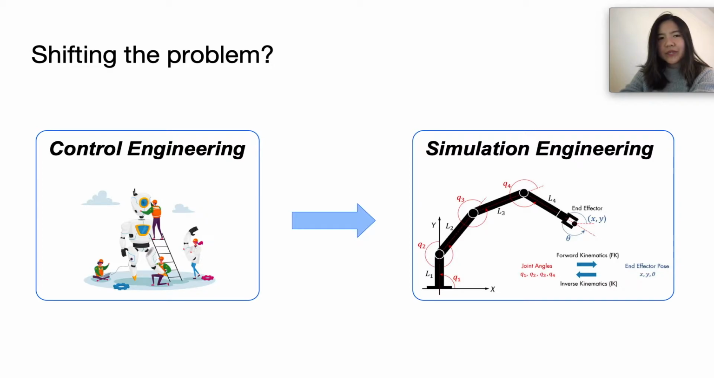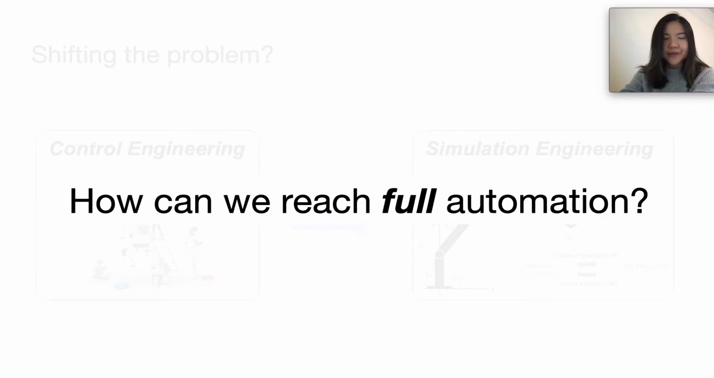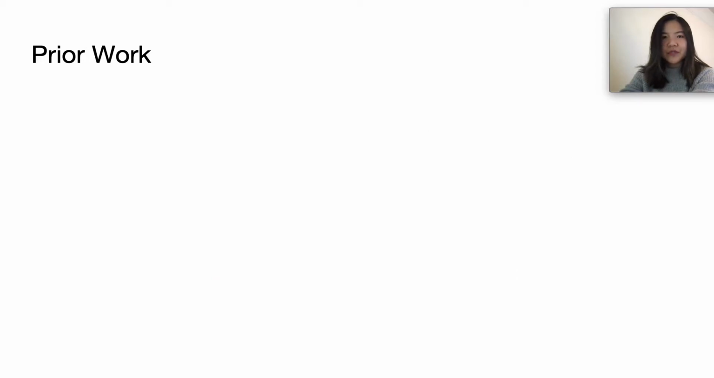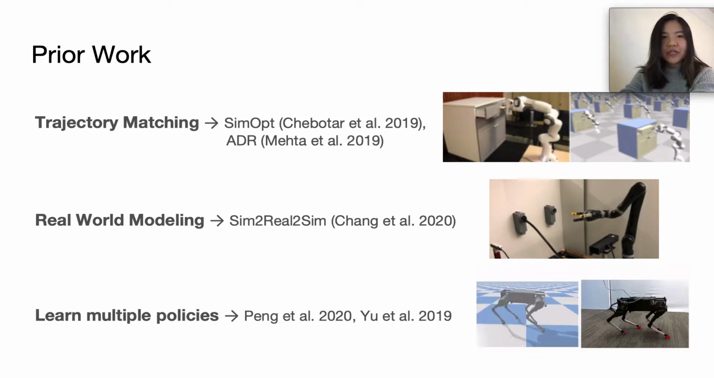And so the problem that we aim to tackle in this work is really reducing this amount of engineering required and take some steps towards full automation. There's been a lot of exciting new work in this area as of late, leveraging some amount of real-world data in order to close the reality gap and reduce the amount of simulation engineering required, whether this is through trajectory matching, where we change our simulators such that trajectories in sim better match real, doing real-world modeling, or by training multiple policies and evaluating them in the real world.